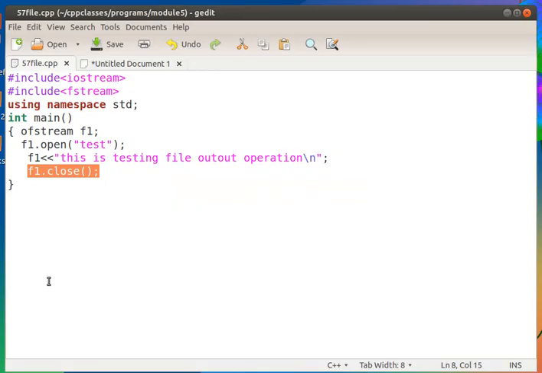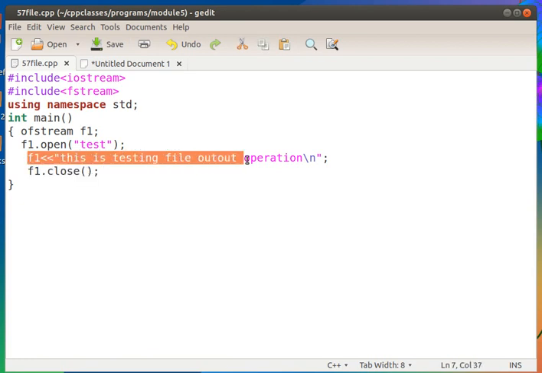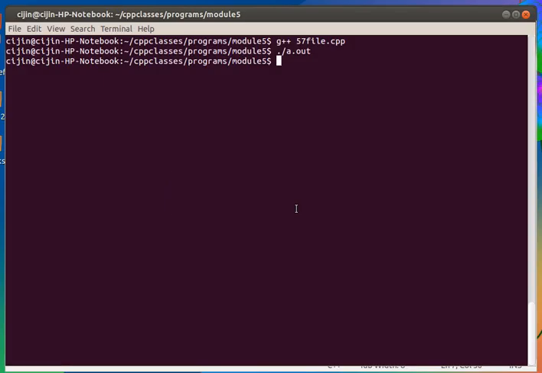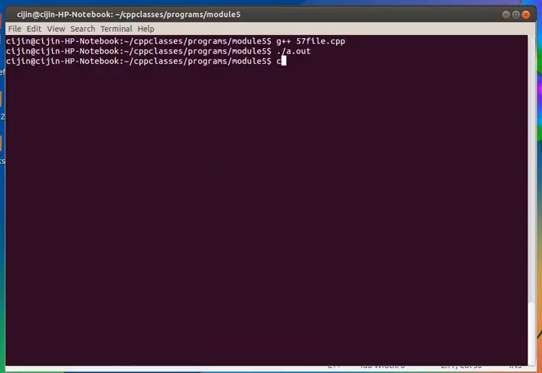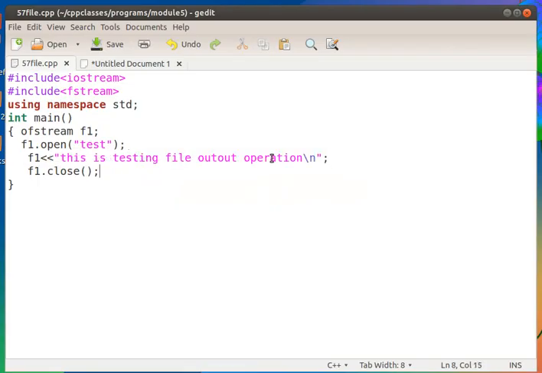The program is for writing the value to the file. So there will not be any output on the screen. So we have to see the contents of the file now. We can open this file using gedit, or we can use the command line statement cat, file name is test. So I can check the contents of this test file using cat test. So this is testing file output operation. So the string that we have given is written to the file.